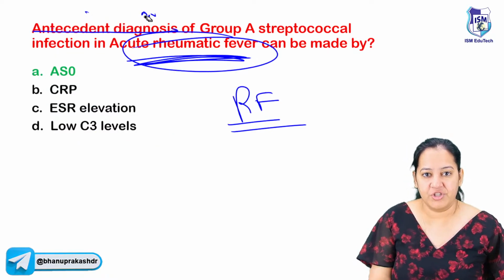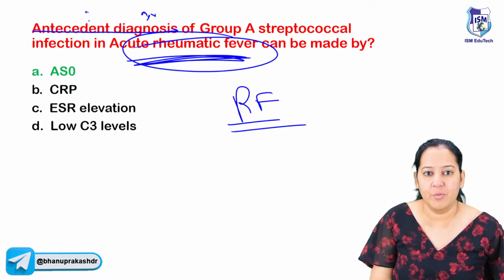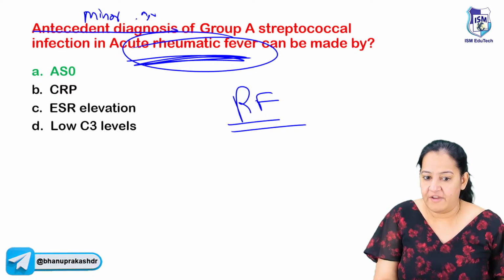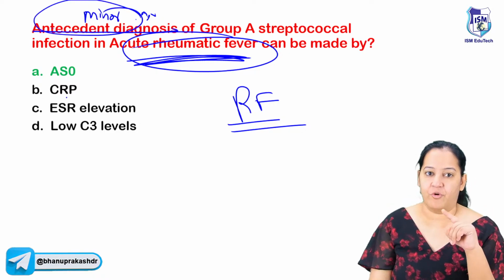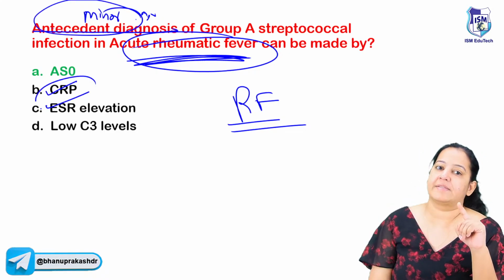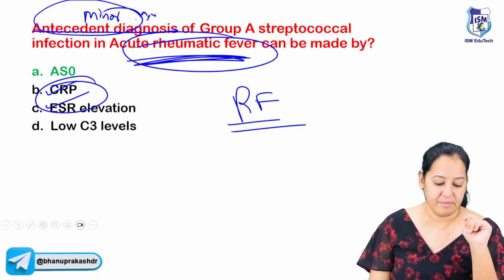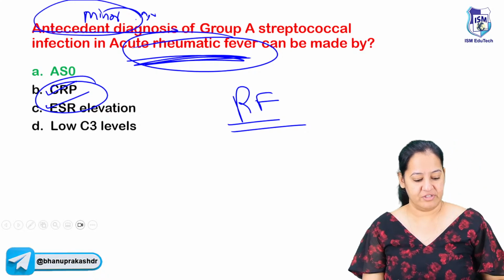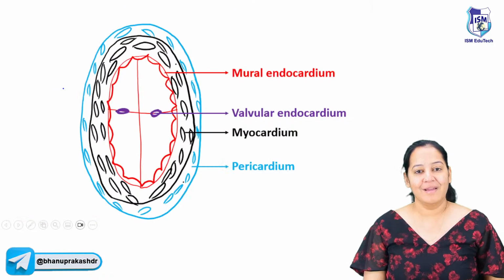But if I change the question, instead of antecedent, if I ask you minor criteria, what is your answer now? If I'm asking minor, what is the answer from the same 4 options? Say CRP and ESR. These were coming in the minor, if you remember. So in that case, the answer will change. How many of you got it? Give me a thumbs up. Can I go to the next question?